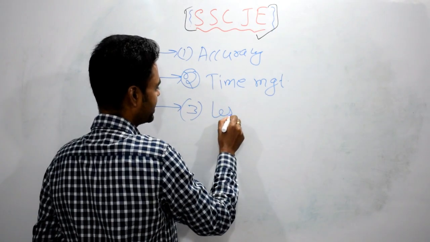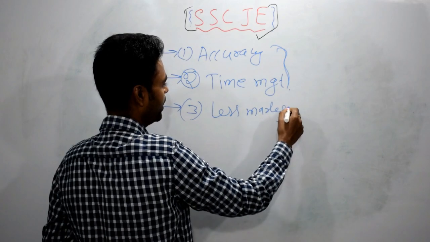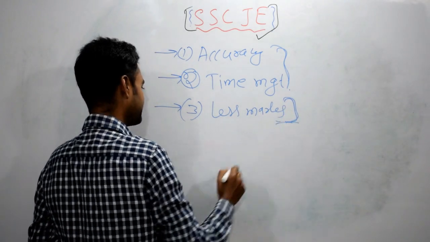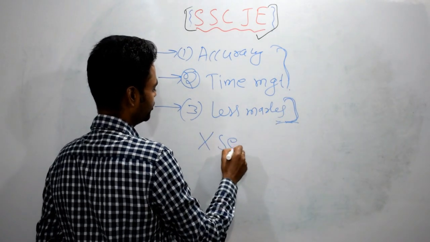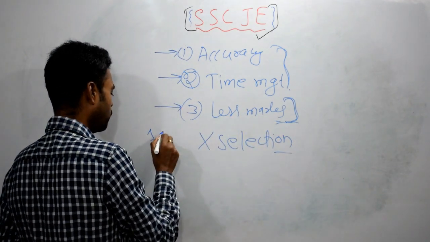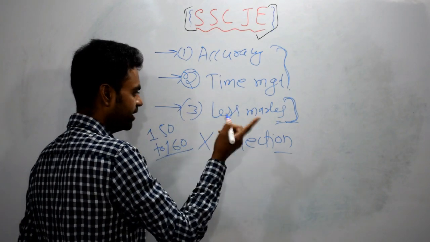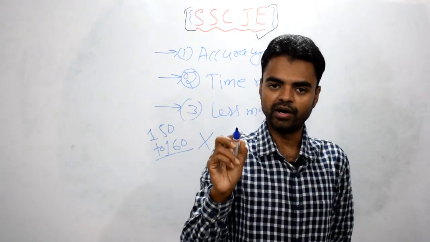You will score fewer marks because of the above problems. So these are the problems. The outcome is that you will get fewer marks, meaning no selection. You will not get selected because the cutoff will be around 150 to 160 this time out of 200, even with negative marking.